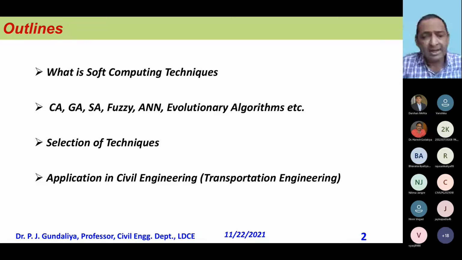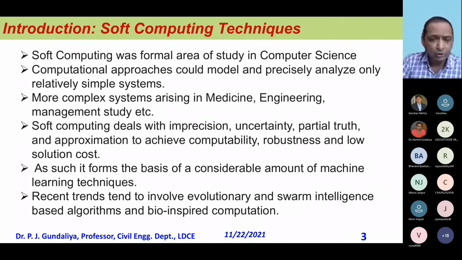Simple linear equations are there, we can solve it. Simple non-linear equations are there, we can solve it. But again, when uncertainty comes, then it will definitely be difficult to solve. So this is what I talk about in soft computing. The uncertainties are there, and partial truth is there. This whole combination, after some time, people are required to find out.